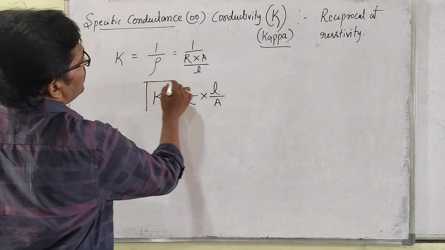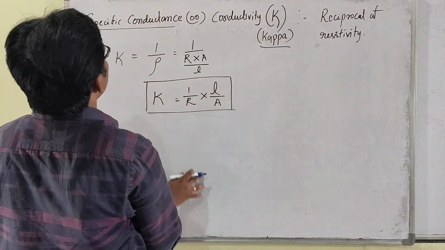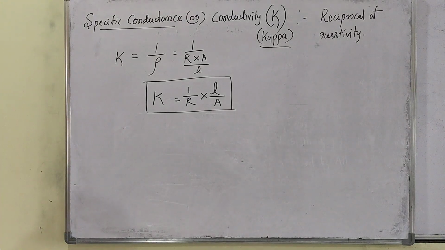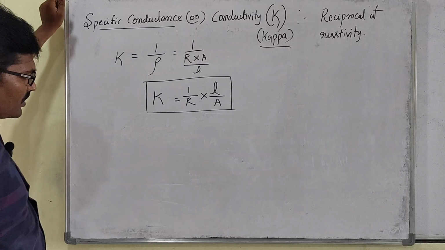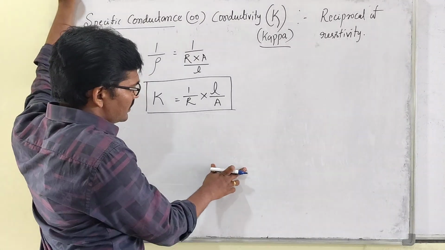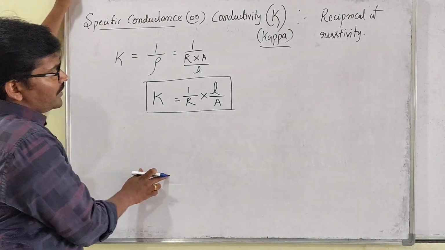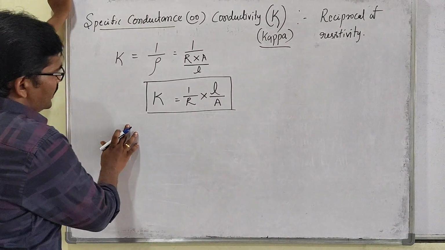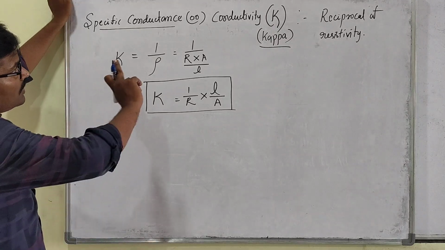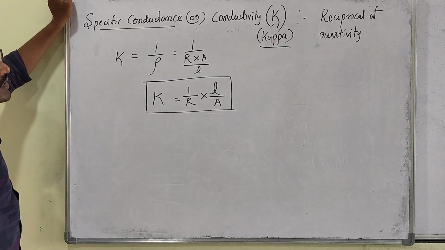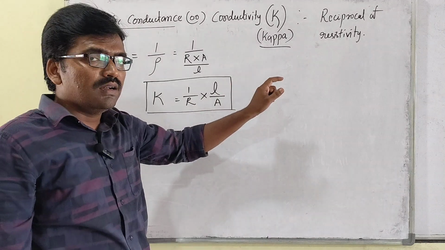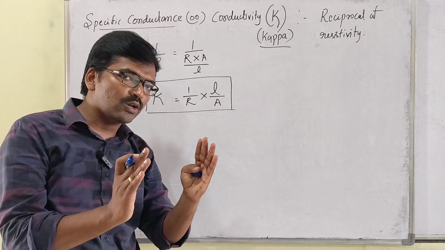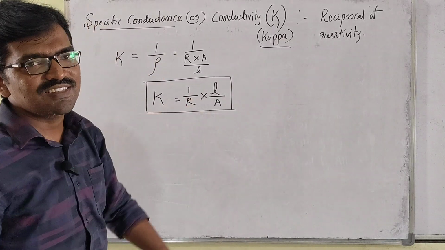This is the specific conductance or conductivity. Sir, what are we discussing about it? Sir, here that is conductivity. How can you define it actually? Sir, conductivity we can define as the reciprocal of the resistance. The conductance due to all the ions present within the 1 centimeter cube is called specific conductance.